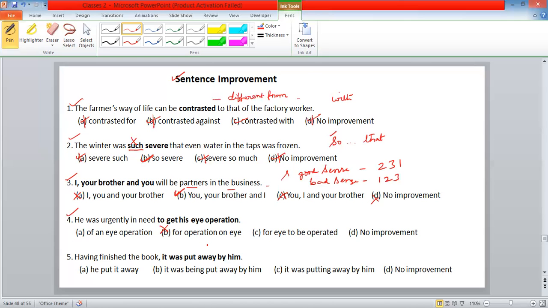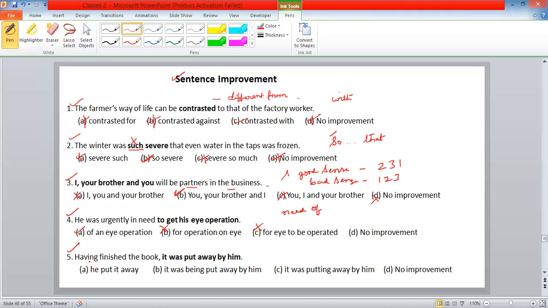You think it over. Which one is wrong? The third one is wrong. For eye to be operated. We can't say was urgently in need for eye to be operated. But this is the right one: need of. We use need of when we require something. Need of an eye operation. Not need to get.